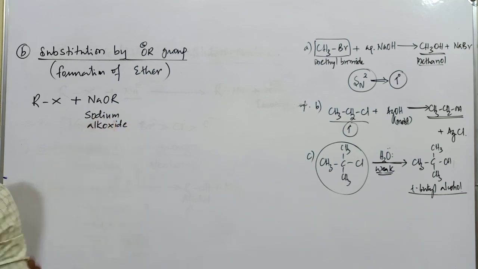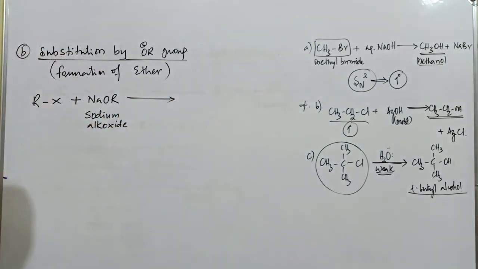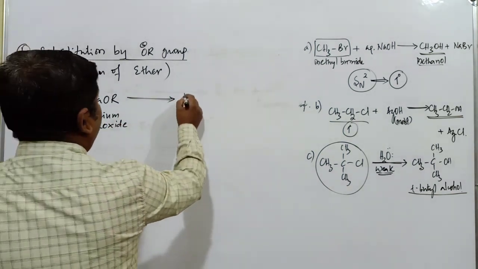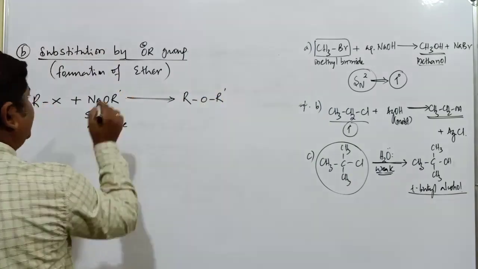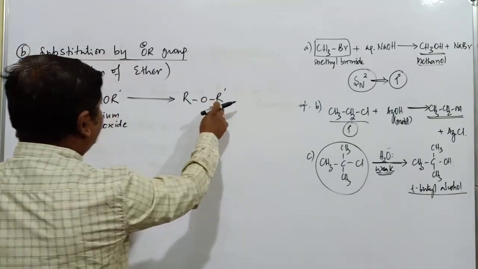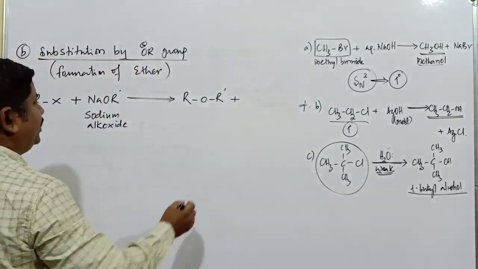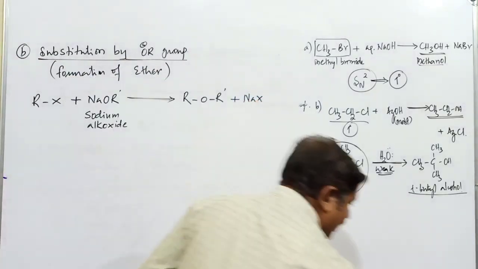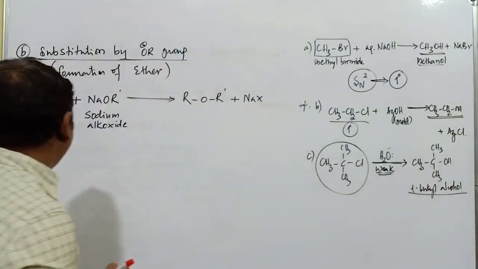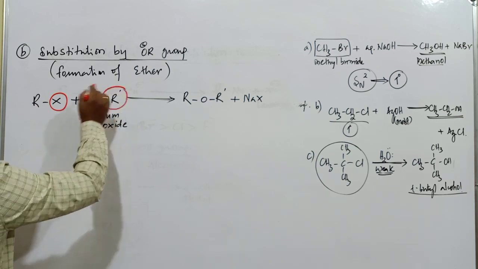When the sodium alkoxide compound is treated with alkyl halide, the compound produced is ROR dash. If you take this one as R dash to differentiate this alkyl group and that alkyl group. Plus, what is another byproduct here? That is NaX.